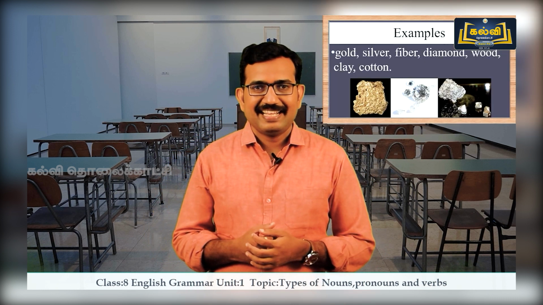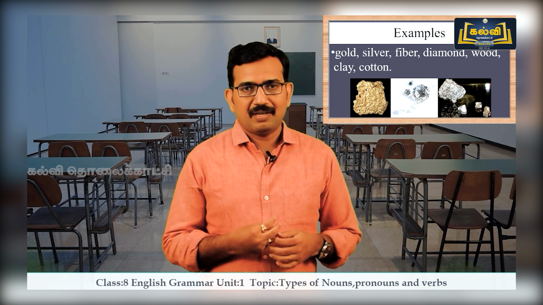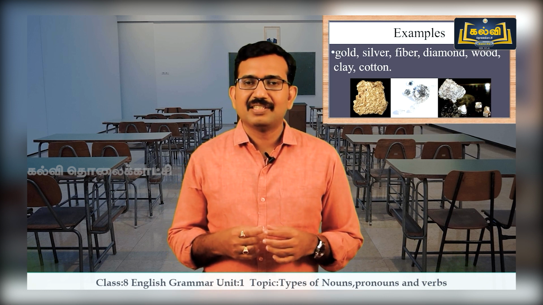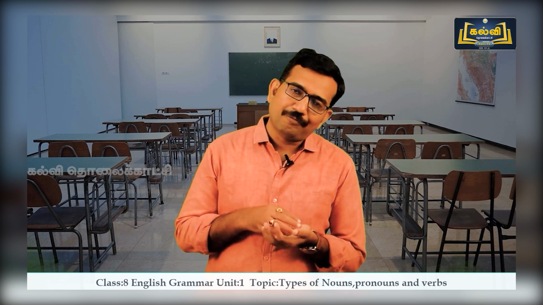Gold, with which we can make some ornaments. Silver, fiber, diamond, wood, clay, cotton. You can take some objects and you can think of what are the raw materials used to make those. So those are material nouns.